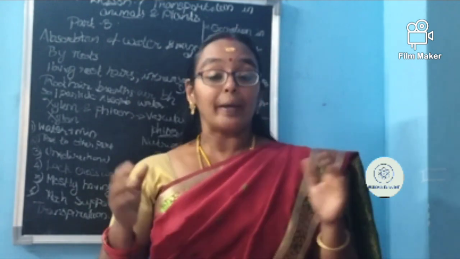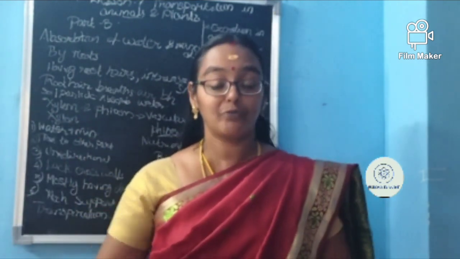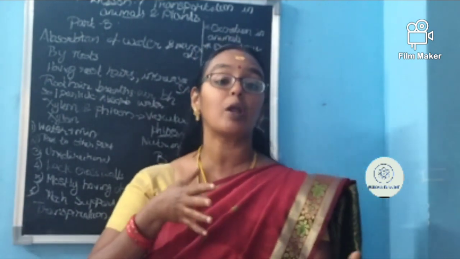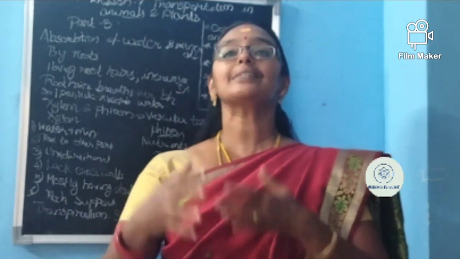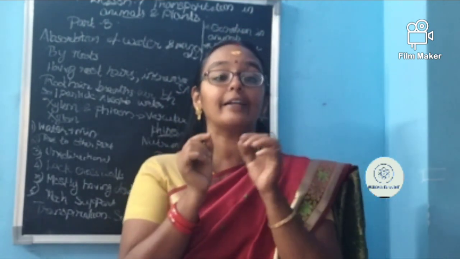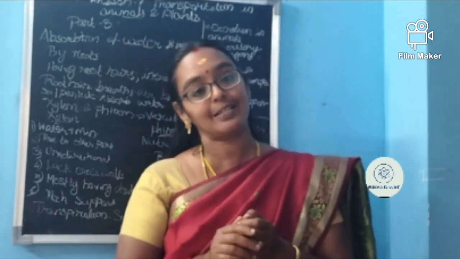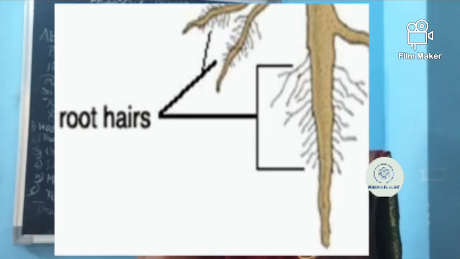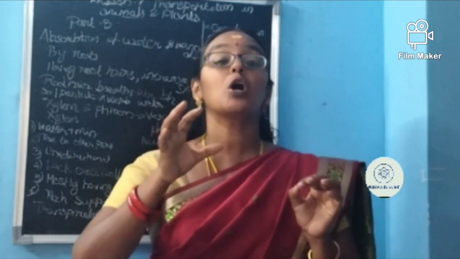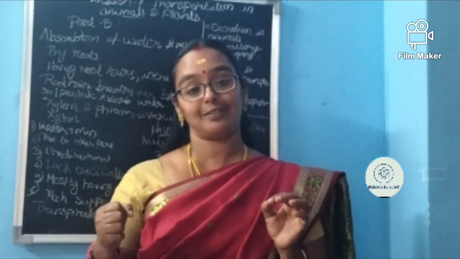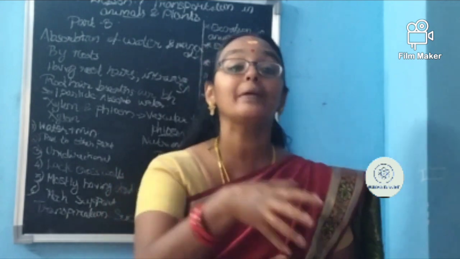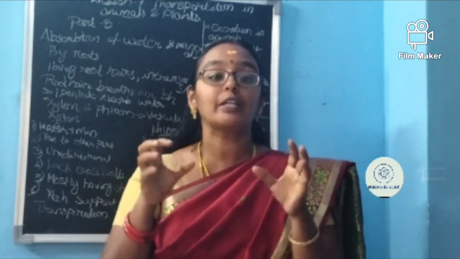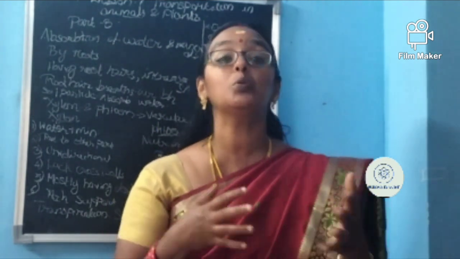We have seen the plant has a root. The root helps anchor the plant in the soil. Not only that, it helps absorb water and minerals. Who is helping the root? The root is divided into small root hairs. Have you seen root hairs? They are so fine. Why are the root hairs so fine and long? It helps to increase the surface area of absorption. Thus, much more water and minerals present in the soil can be absorbed. It helps absorption because the soil has to be loose.